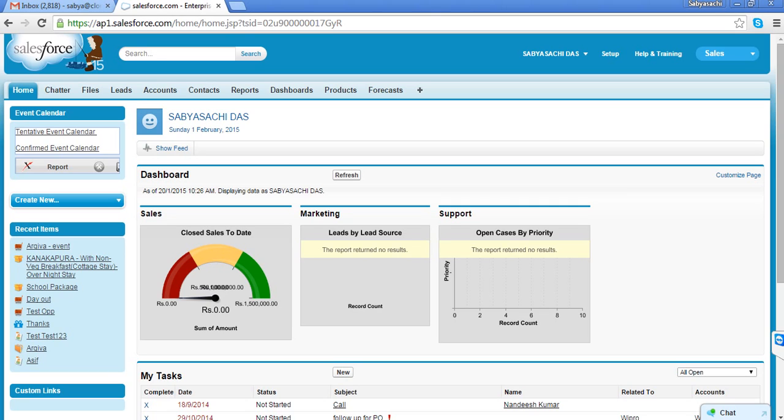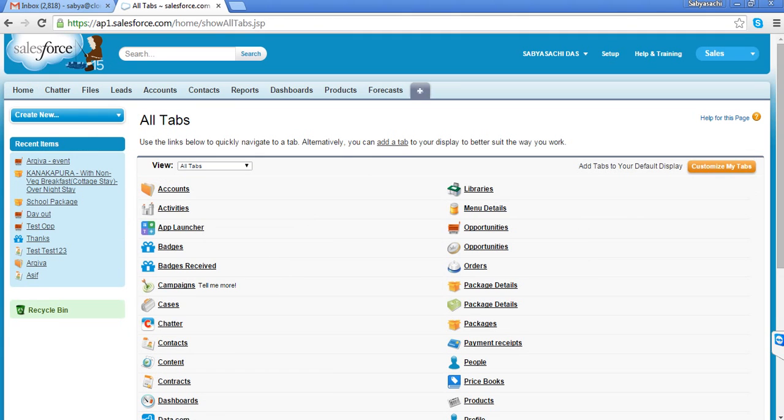We do not run the campaign through our CRM; we do the campaign outside of CRM. For example, we are giving a paper ad, TV ad, radio ad, whatever, and we capture those campaign data in our CRM. So to maintain that, we have one standard object called Campaign.